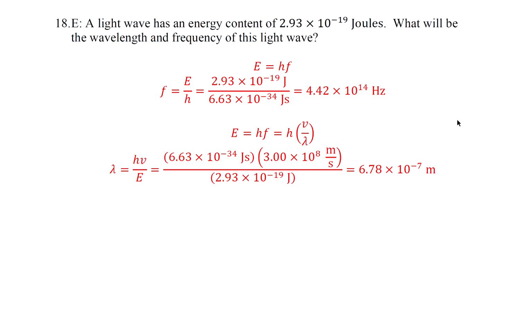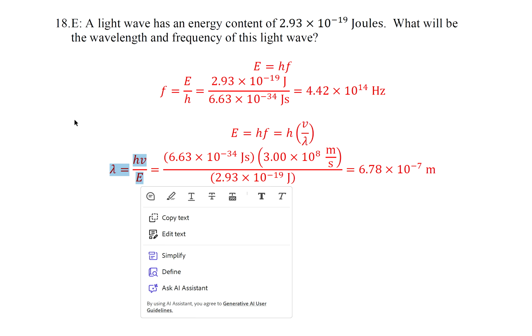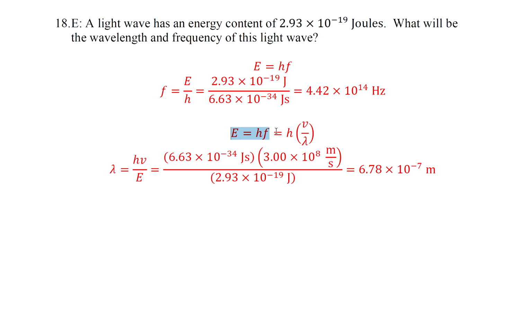Question 18. A light wave has an energy content of 2.93 times 10 to the minus 19 joules. What will be the wavelength and frequency of this wave? So we were given energy and we could calculate the frequency using E equals HF. And we could calculate the wavelength also using E equals HF, just substituting for F to be V over lambda.